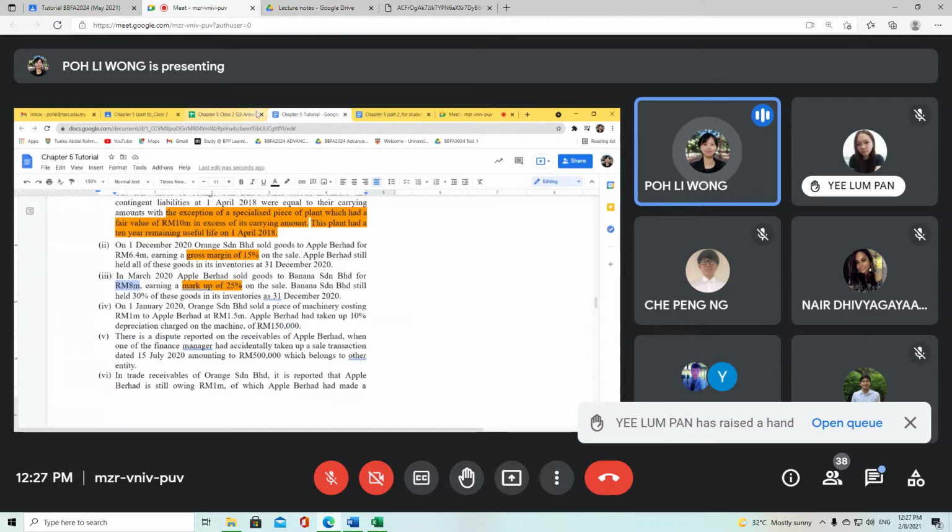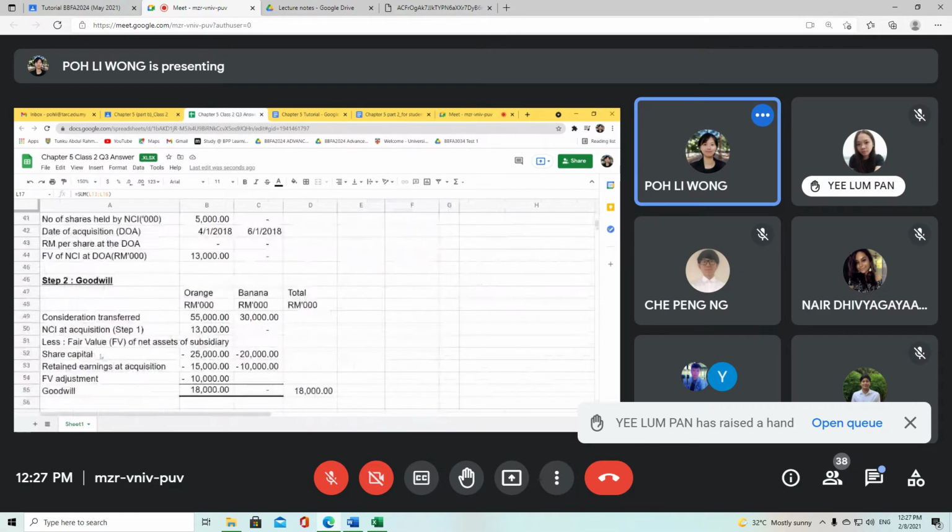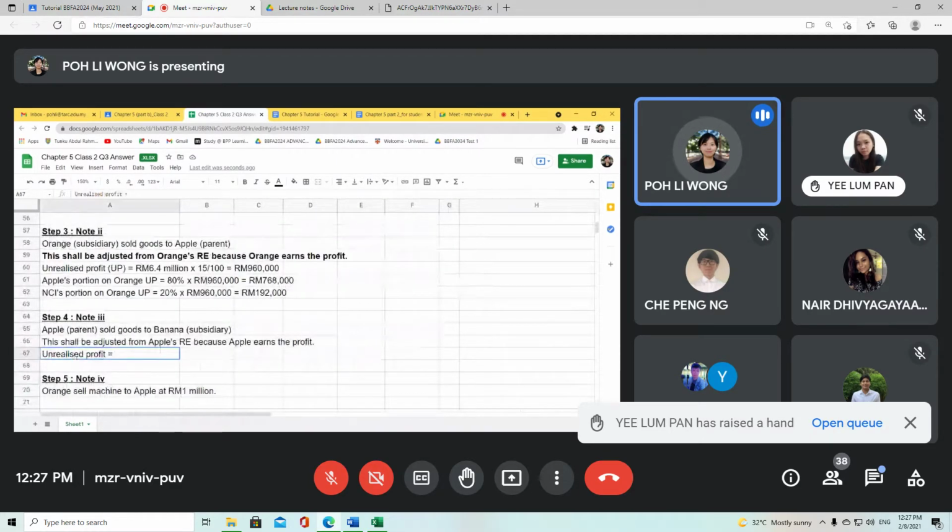So this is a markup of 25%, and Banana still held 30% of these goods in its inventories at year end. So 30%, markup 25%. All right, so let's do the calculation here. Your unrealized profit question has already been mentioned to you. Apple sold 8 million of goods to Banana.